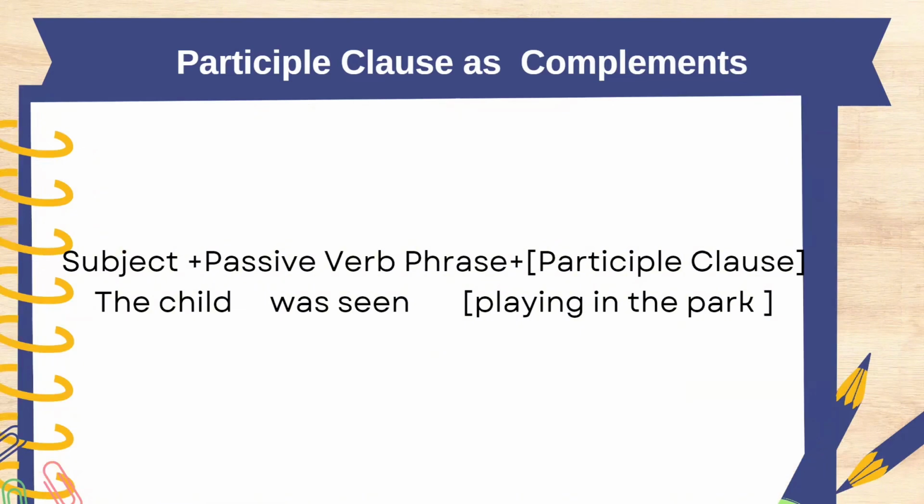So the subject is the child. The passive verb phrase is was seen, and the participle clause is playing in the park. So the phrase playing in the park tells us what the child was doing. It adds extra information about the child's action, but isn't always needed to complete the meaning of the verb was seen. Did you get it?